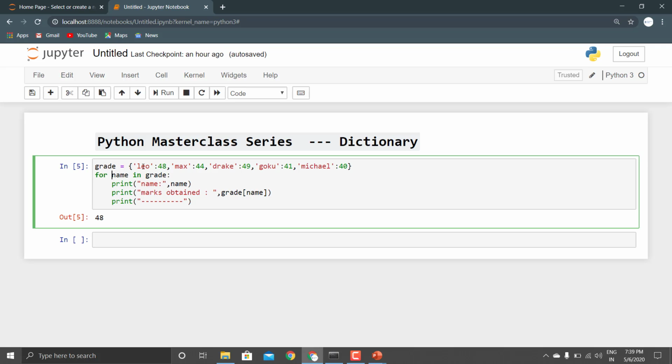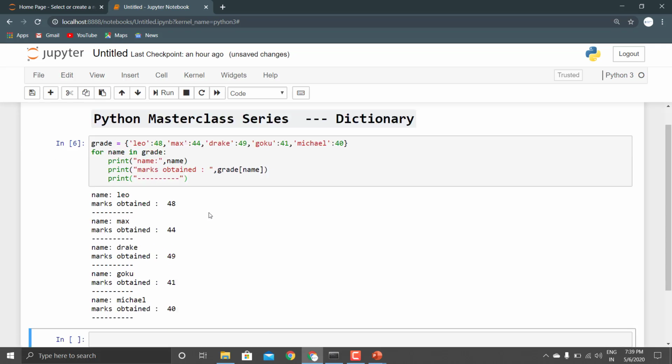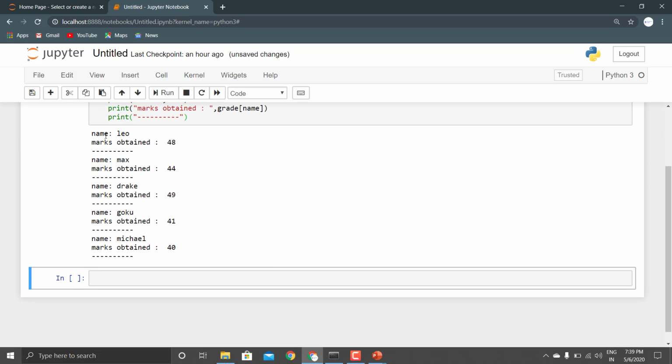The key goes to the name variable, and this is how we can access its marks. Let us run it. As you can see, we are getting the name and marks obtained.